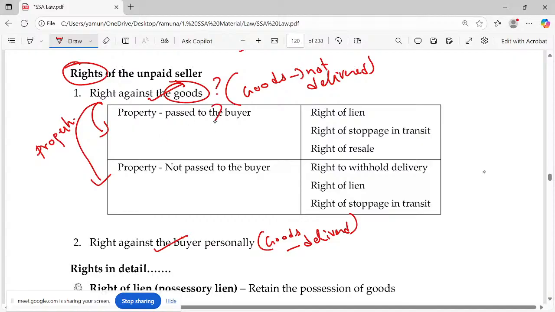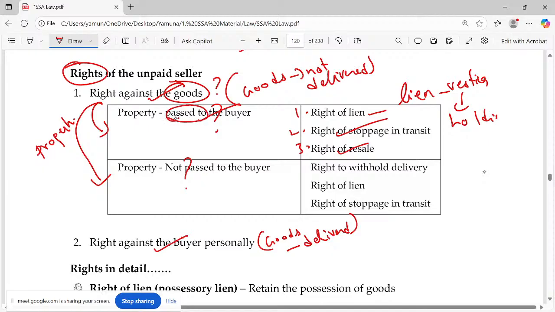So property passed to the buyer or not passed to the buyer. If property is passed to the buyer, அப்ப என்ன பண்ணலாம்? Right of lien. Lien means holding rights. Holding. Now வச்சுக்கலாம். Right of stoppage in transit. See, I don't have it in possession. Even the buyer is not having the possession, but it's in between. Goods transitல இருக்கும்ல. And right of resale. These rights can be executed when the property has passed to the buyer.